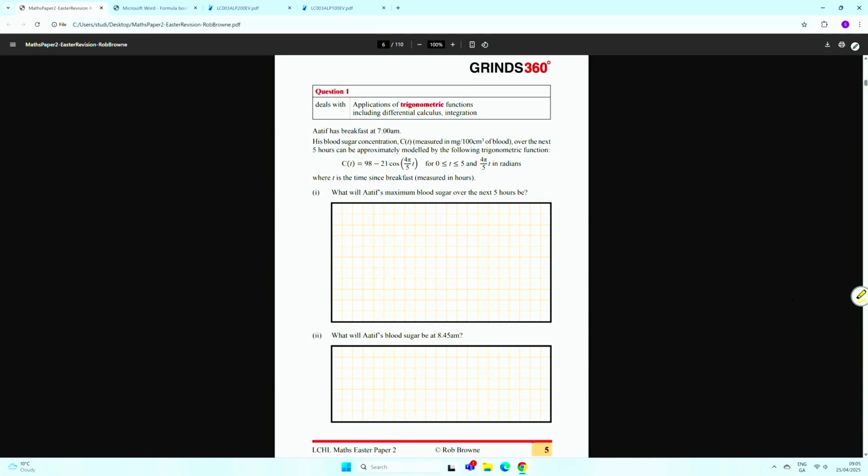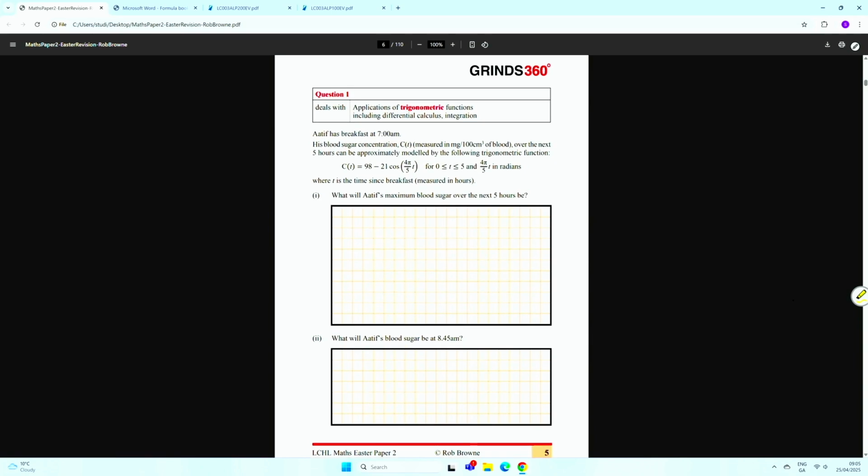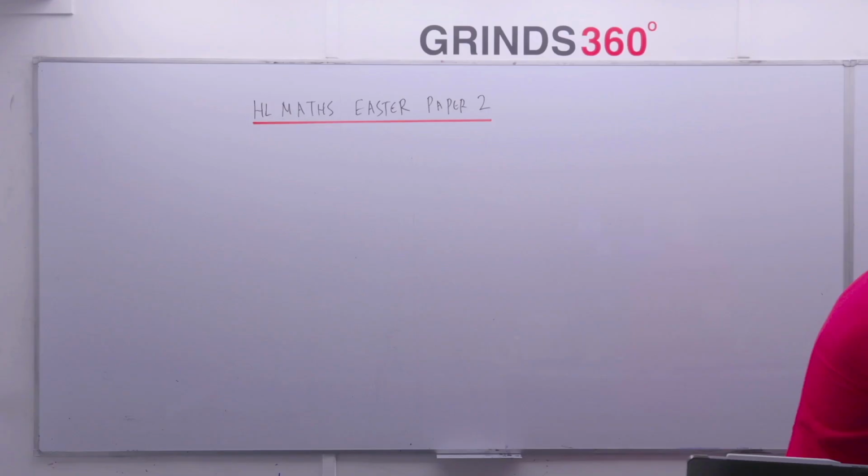This is a long question on trig functions. If we read the question, it says, Atif has breakfast at 7 a.m. His blood sugar concentration, C of t, measured in milligrams per 100 centimeters cubed of blood, over the next 5 hours, can be modeled approximately by the following trigonometric function: C of t is 98 minus 21 times cosine 4 pi over 5 t. Notice we're told that the 4 pi over 5 t is in radians, and where t is the time since breakfast measured in hours. So we've pulled out the important information there.